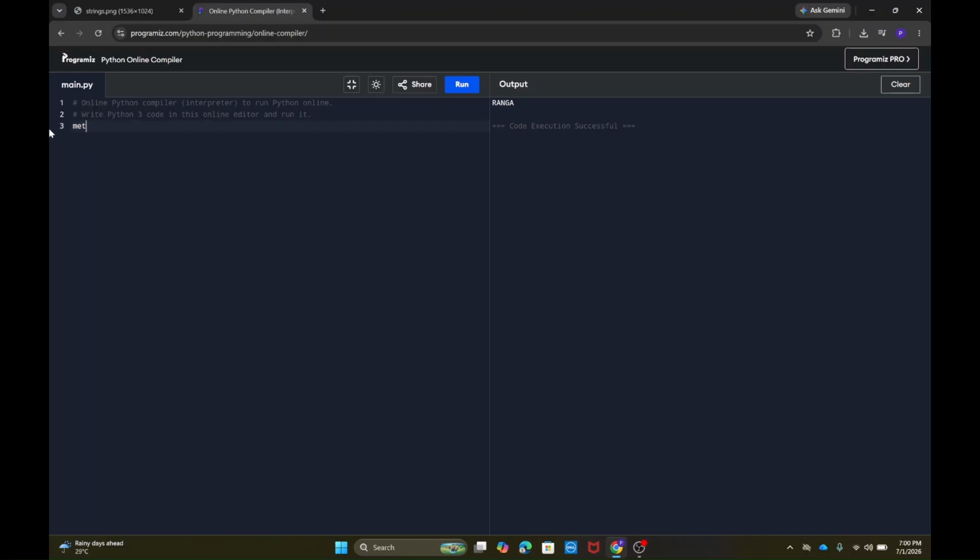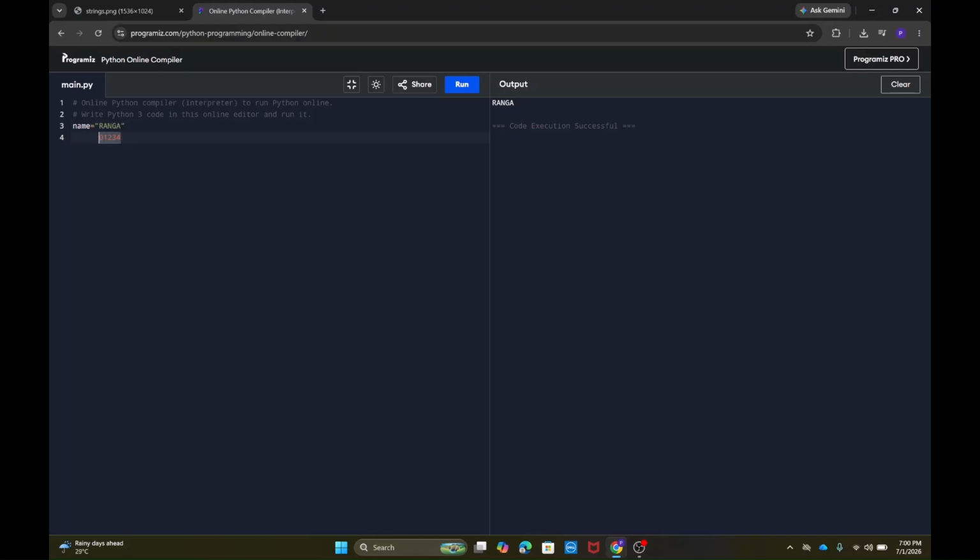One more important thing about strings: suppose name is equal to Ranga, and you want to access a particular part or a particular character of the string. That can be accessed as well. How? Strings have index positions. In the string Ranga, R is at position 0, A has 1, N has 2, G has 3, and A has 4. These are the index values of the characters present in this string.